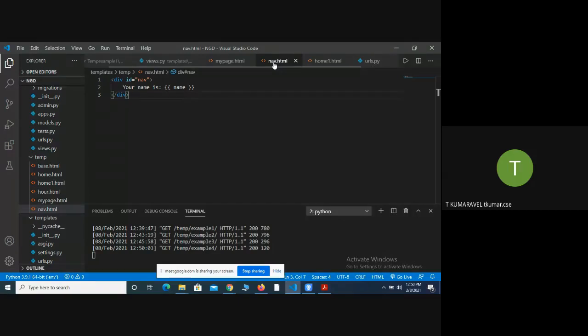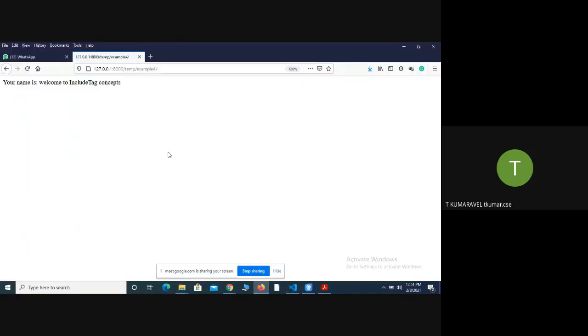Whatever information I gave, what happened here is rendering. The name variable given in the dictionary, whatever respective value is there, it is replaced. So the information appears. Since I have included it, the information is embedded with my page.html. That is what is shown in the output.